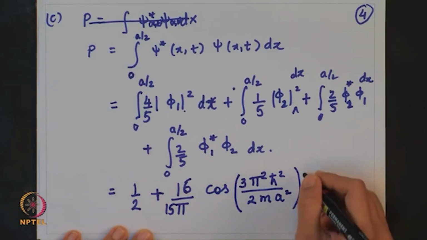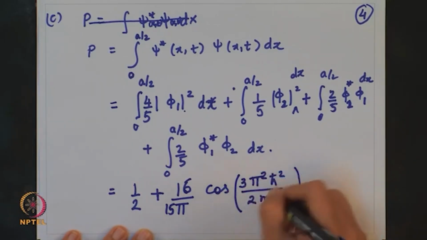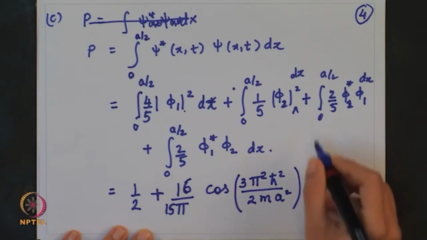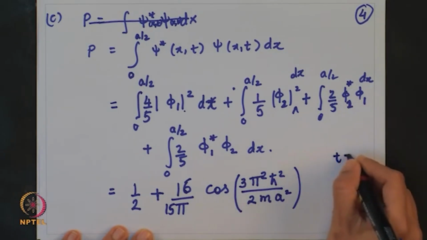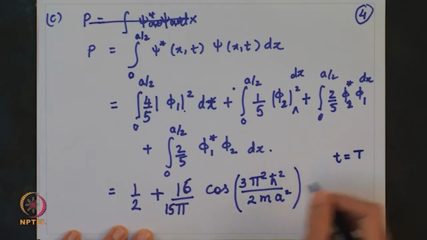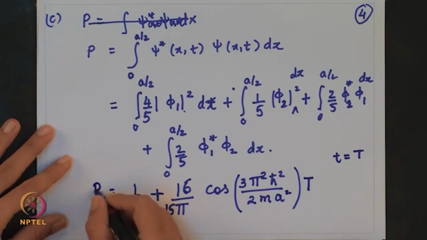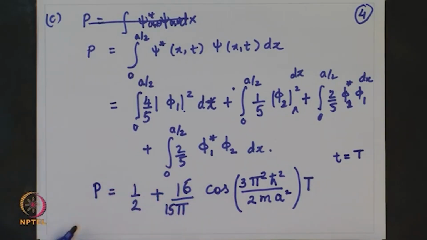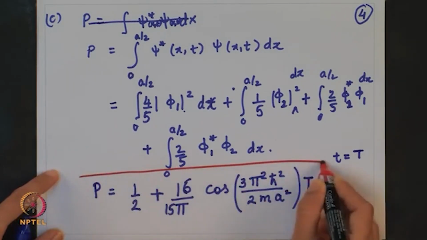And I have cos of E2 minus E1 times t, but we want to find the probability at time t equal to capital T. So, I will put a capital T over here. So, the probability expression comes out to be this.